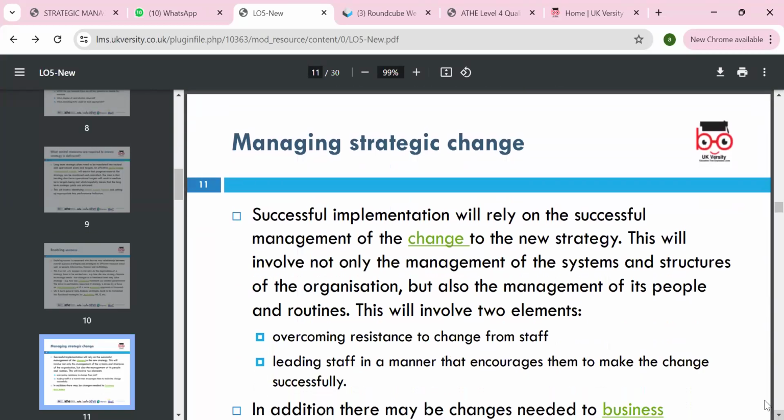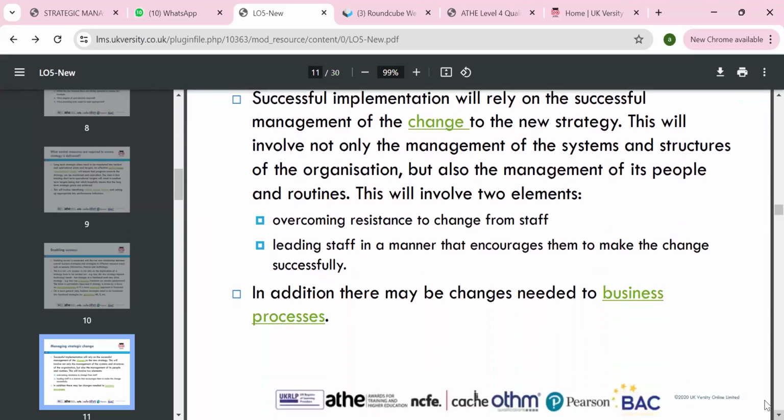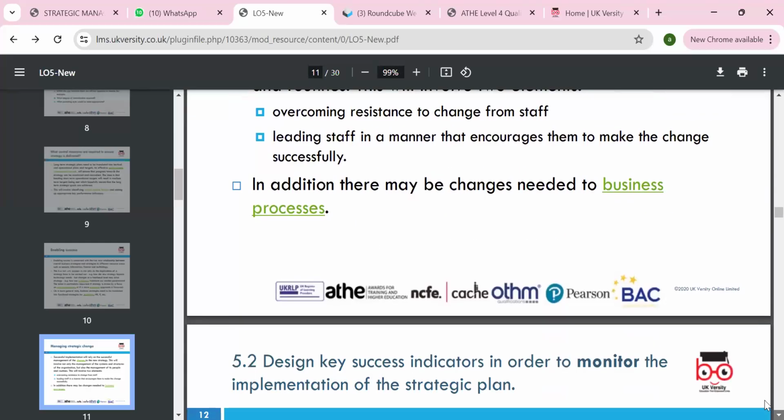We can look at strategic change. What is the change required according to Lewin's force field model and Lewin's three-step change model? Unfreeze the situation which we are in, change, and refreeze. Overcome the resistance from employees by having a good communication plan in place, and encourage employees for the change in the business process.